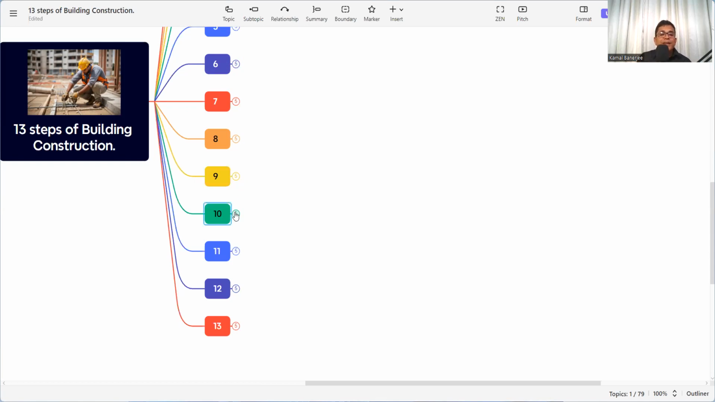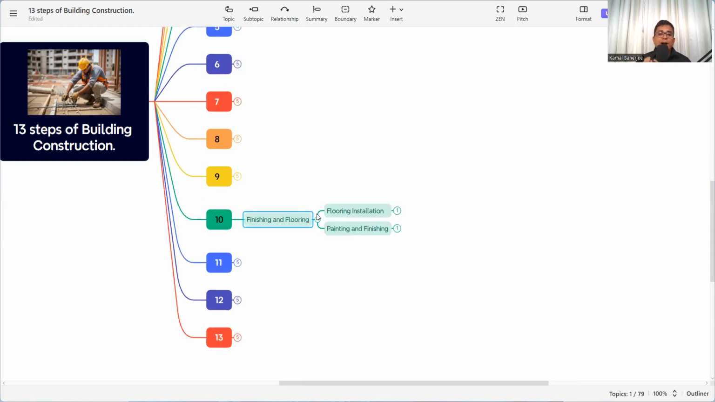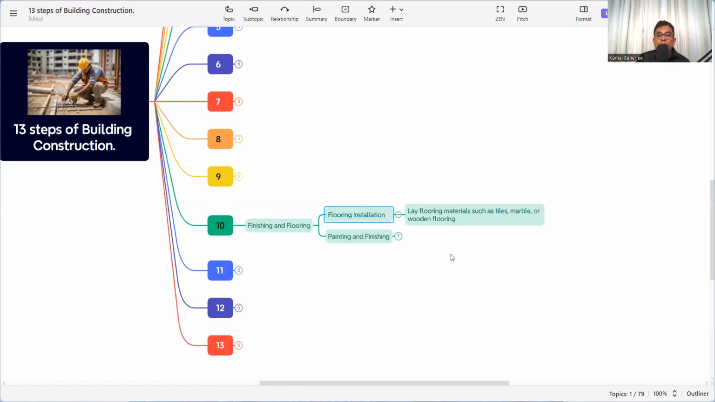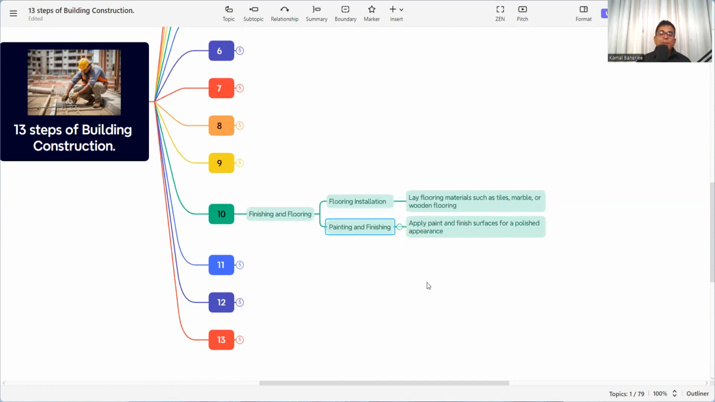And the next part is finishing and flooring. The flooring installation, and then painting and the finishing. We have done the block work, and then we have done the plastering work. Now we need to do the flooring installation. Lay flooring materials such as tiles, marbles, and wooden flooring. Again, as per the requirement or as per the design, we need to lay the flooring material. Then painting and finishing. Apply paint and finish surface for a polished appearance.